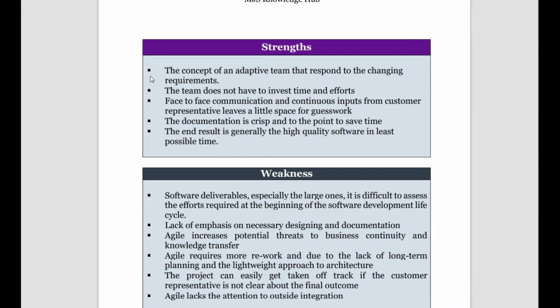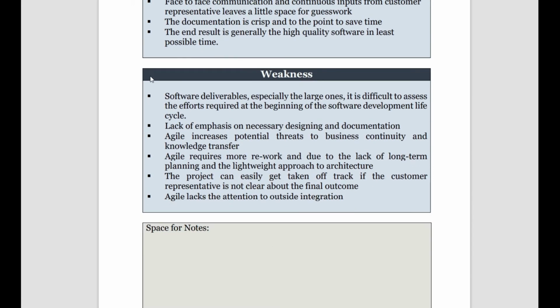Then what is a weakness? Every system has a weakness, right? In weakness, software deliverables, especially large ones, are difficult to assess in terms of the effort required at the beginning of software development. So when we are trying to develop software, we may think it happens like this, but it may take more than 5 days. So software deliverables will be one of the major weaknesses here. Then lack of emphasis on necessary documentation and designing. If we don't do proper documentation and design, it is going to affect our ability.